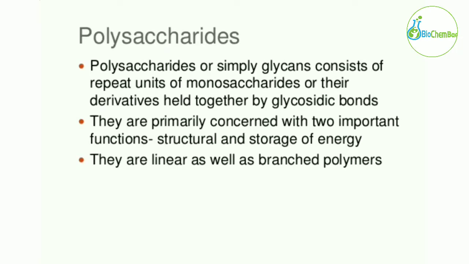Polysaccharides, or simply glycans, consist of repeated units of monosaccharides or their derivatives held together by glycosidic bonds. So polysaccharides or glycans consist of repeat units of monosaccharides or their derivatives. They are all held together by glycosidic bonds.